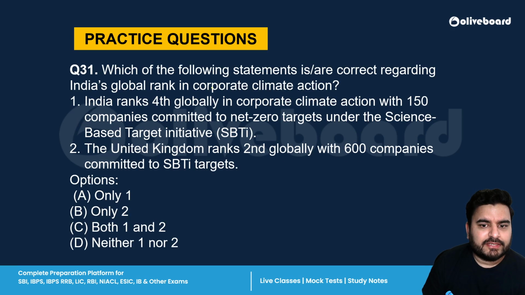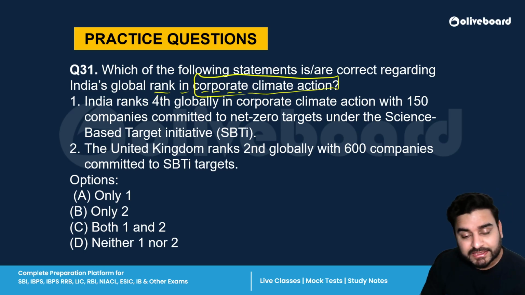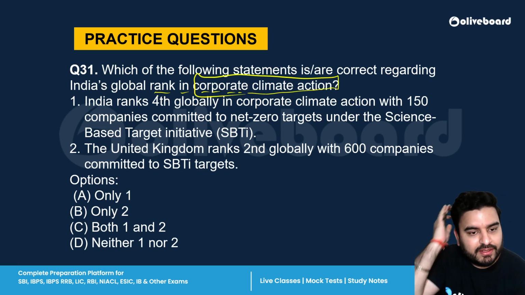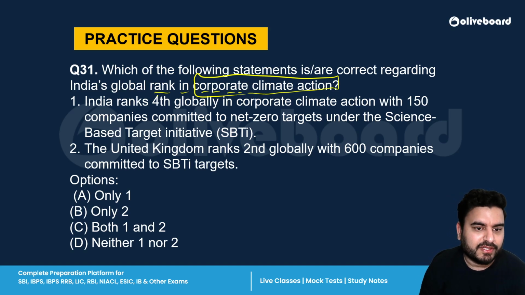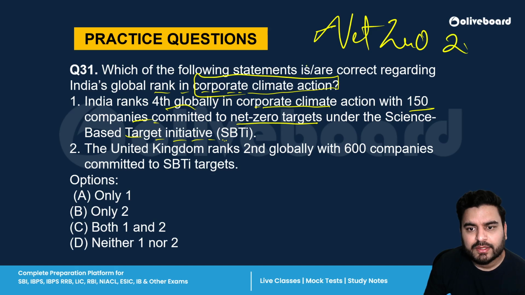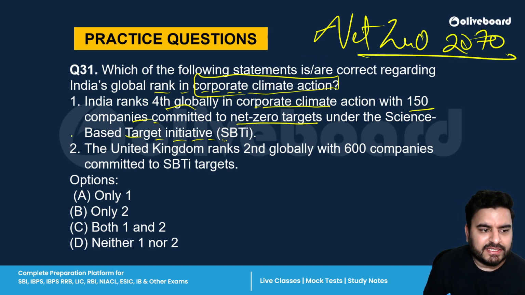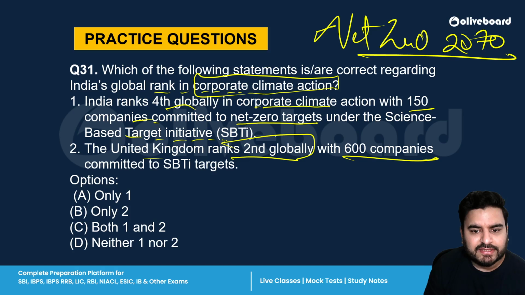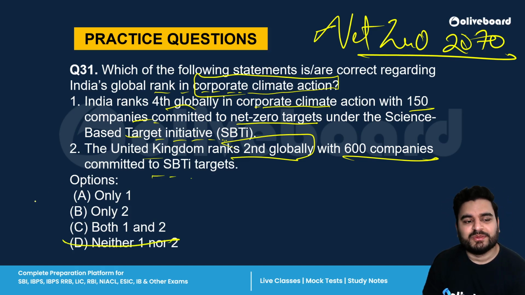Next is, which of the following statements are correct regarding India's global rank in corporate climate action? How many companies of India have actually done something for climate action? So first statement is, India ranked 4th globally in corporate climate action with 150 companies committed to net zero targets under Science Based Targets initiative. India wants to become a net zero country by 2070. Second statement is, the United Kingdom ranked 2nd globally with 600 companies committed to SBTi target. Correct answer? Neither 1 nor 2. D is the correct answer.